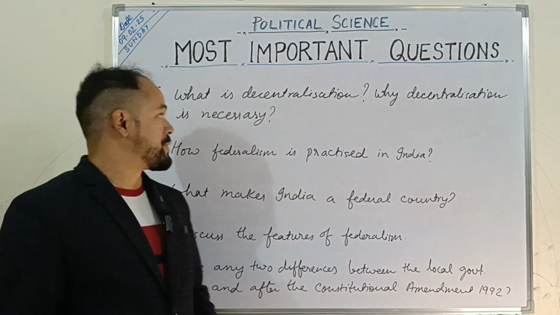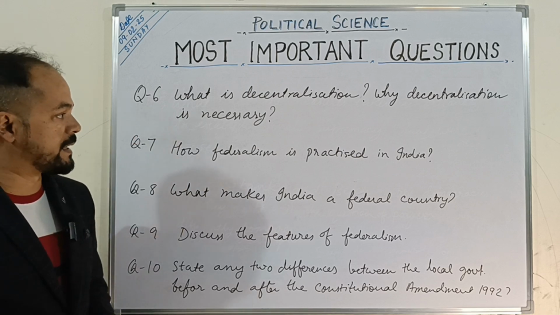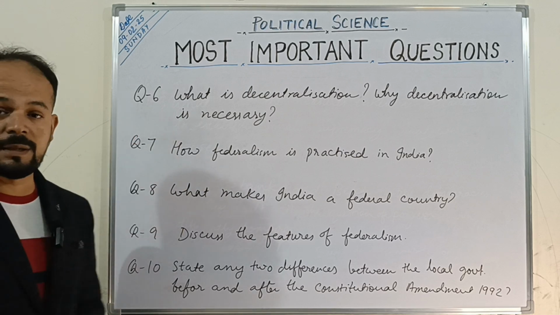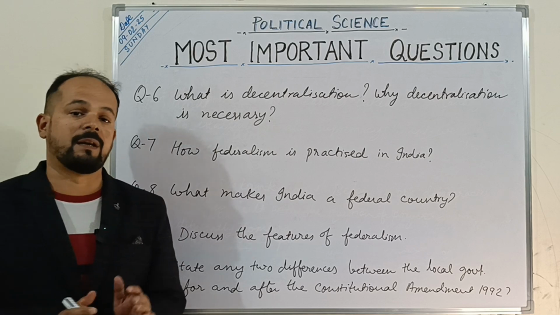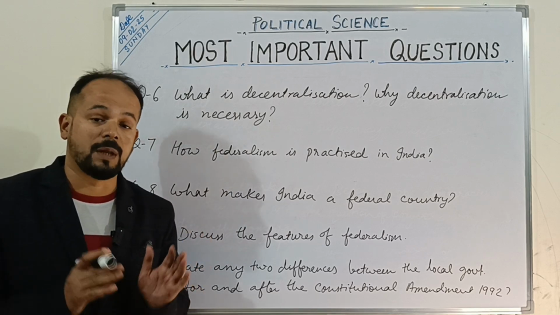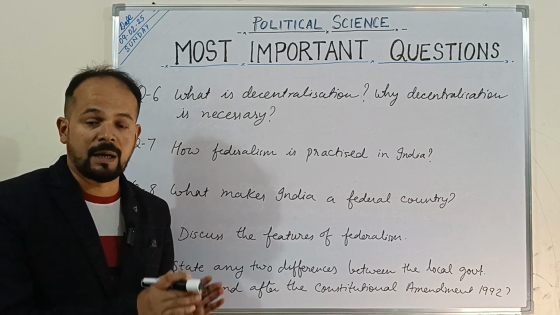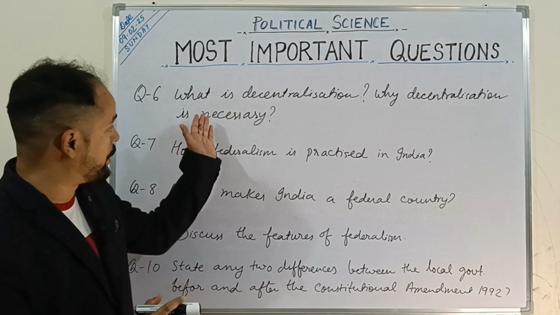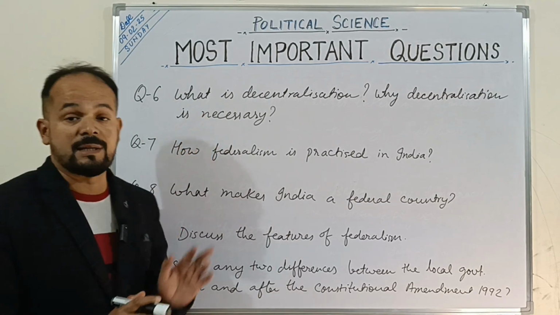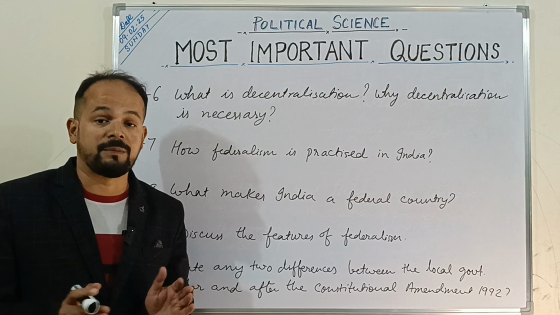So the next important questions are here. Question number 6: what is decentralization? Why is decentralization necessary? Now let me discuss with you decentralization, when the power is taken from the central and state government and given to the local government. जब power जो है central government से लेकर या state government से लेकर local government को दिया जाता है, तो उसको कहते हैं decentralization. So it's a very important question. And why is decentralization necessary? इसके पीछे का idea क्या है? What was the purpose of decentralization?